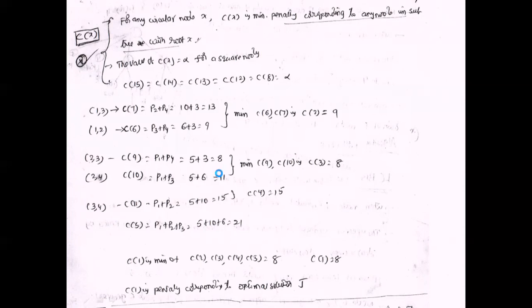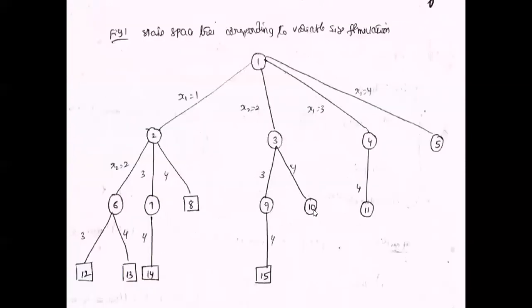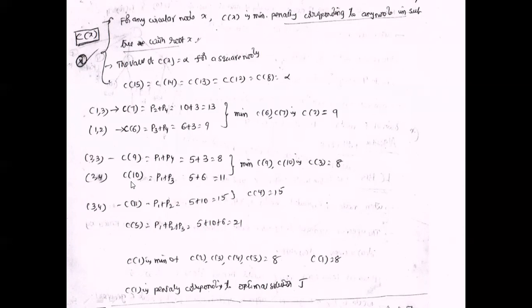Next one, C of 10. The 10th node represents the second job and fourth job completed within the deadline. So the penalty means the first job and third job are not completed within the deadline. P1 is 5 and P3 is 6. So 5 plus 6, 11. So the cost of the 10th node is 11. The cost of the 9th node is 8.